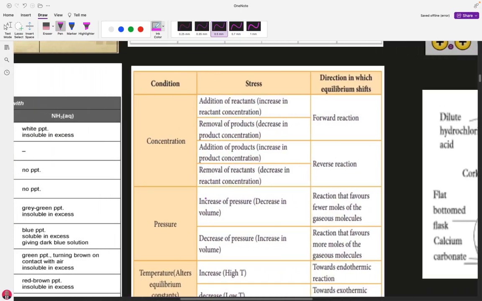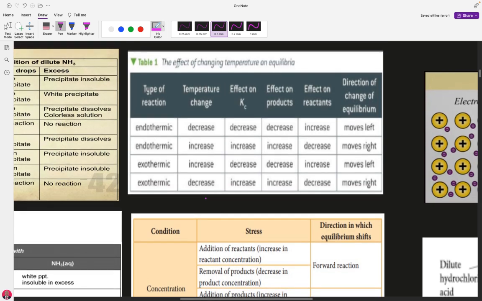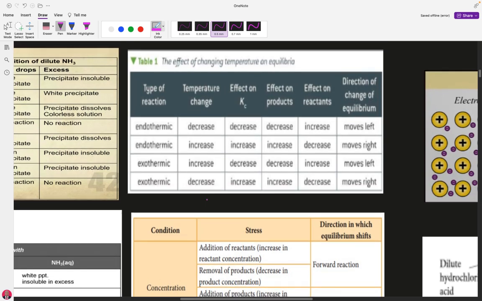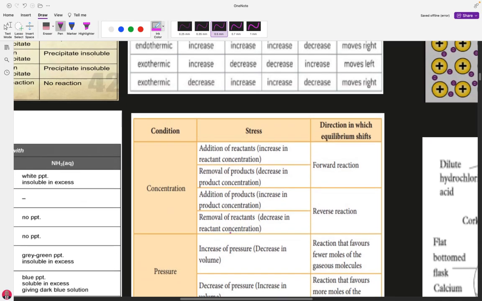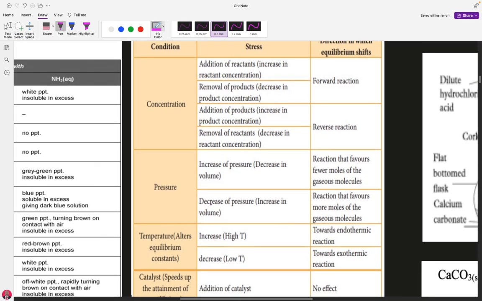If you have a reaction, increasing the pressure will do what? Increasing the pressure means you are decreasing the volume. If you have a balloon, the more you compress it, you are at the same time reducing the volume. And when you reduce the volume, there's more collision of particles. So in that case, the pressure is going to be too high.